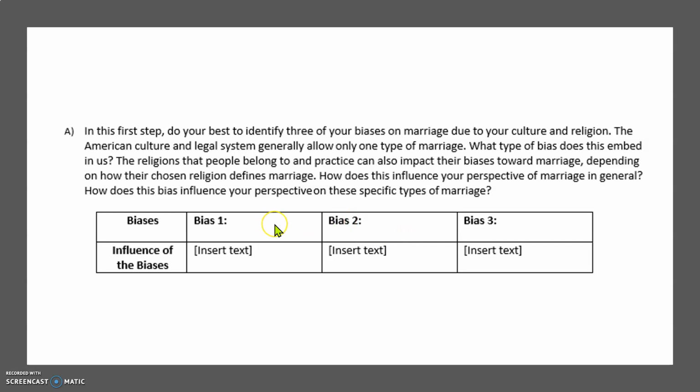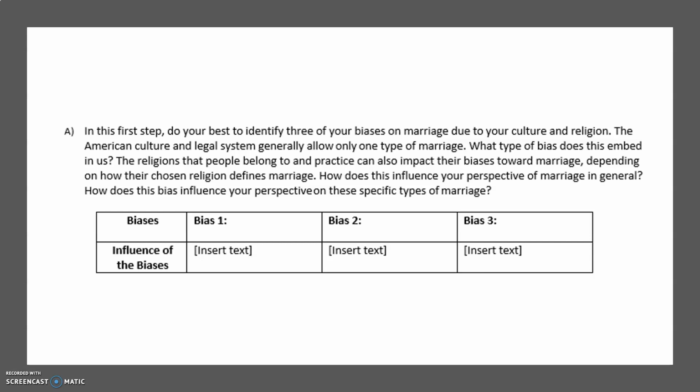Now, in that first row, you are not simply naming the 3 types of marriage for this. You are identifying a specific bias. So this top row should not just have polyandry, arranged marriages, walking marriages listed. What biases do you have for these types of marriage? You will need to be introspective and be open to examining your own biases related to marriage.